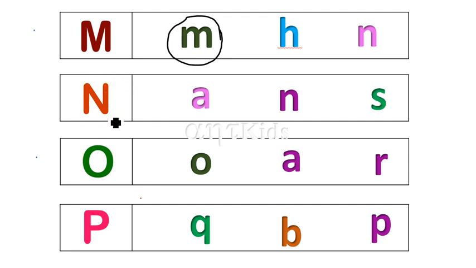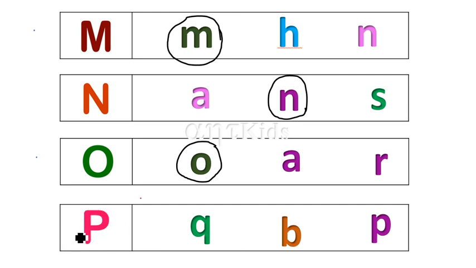This is uppercase N. Where is lowercase n? Find out. This one is N. You're right. What about the sound of N? N says... And this is O. Where is O here? Lowercase o. Here it is. You're right. O says... And what about this one?